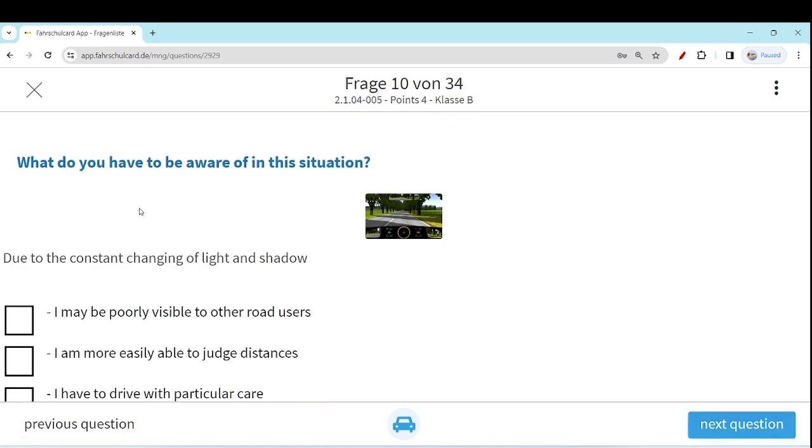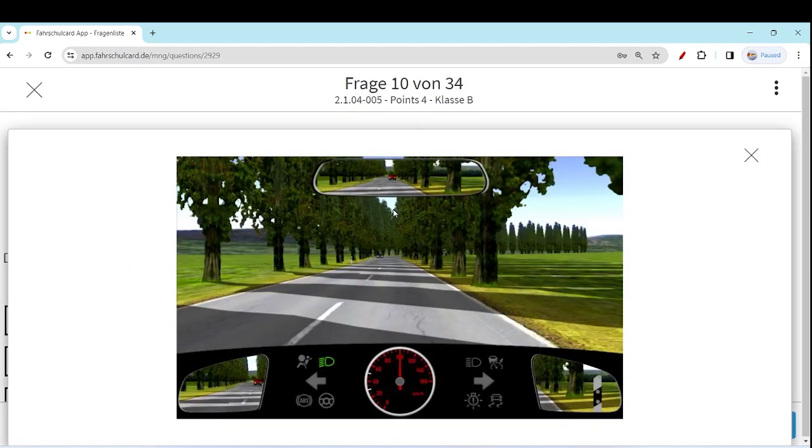What do you have to be aware of in this situation? Okay, what you need to be careful about. If you see the road, because of the trees, our vision is anyhow not clear. Sometimes we have shadow, sometimes we don't. So we cannot see the road properly. The stretch of the road is not visible for us because of the continuous changing of the light. Maybe we are not well visible to the other road drivers. Similarly, other road drivers maybe are not visible to us. So we need to be very careful.